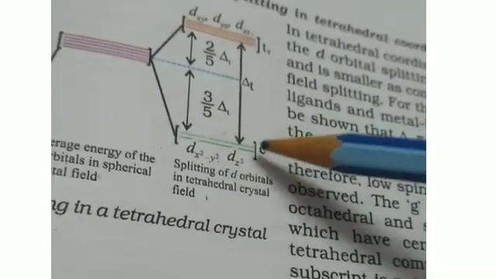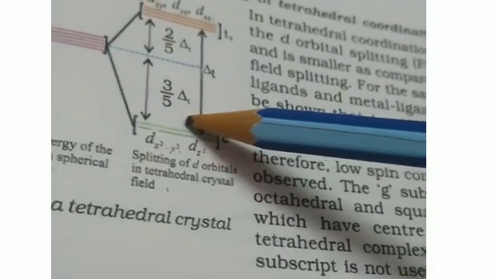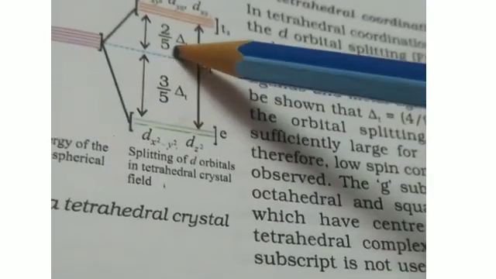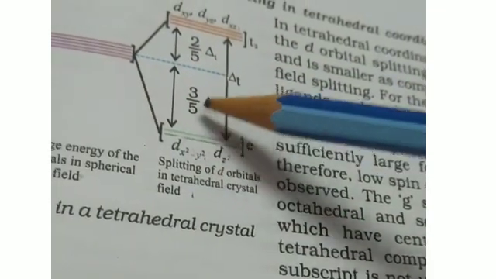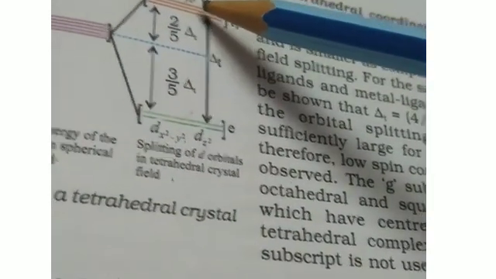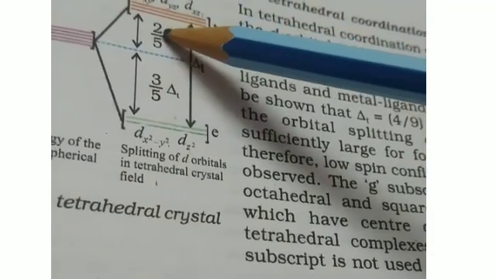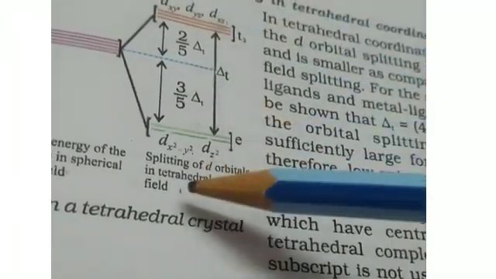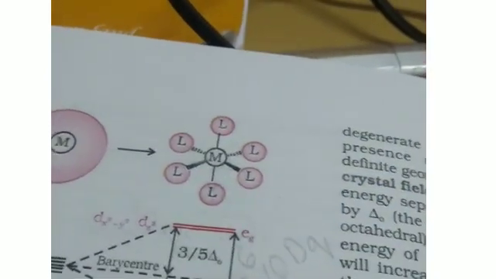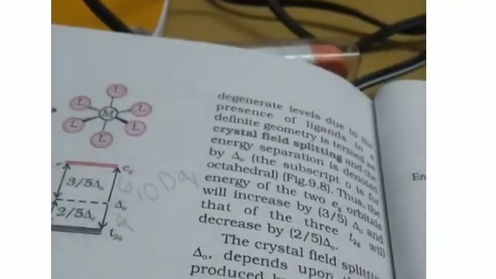In the tetrahedral complex, the E orbitals will have lesser energy, and the energy difference from the average energy is 3 by 5, and in the case of T2 it is 2 by 5. But here T2 has larger energy than E, whereas in the octahedral complex Eg has greater energy than T2g. Okay, so this is the case of tetrahedral and octahedral complexes.